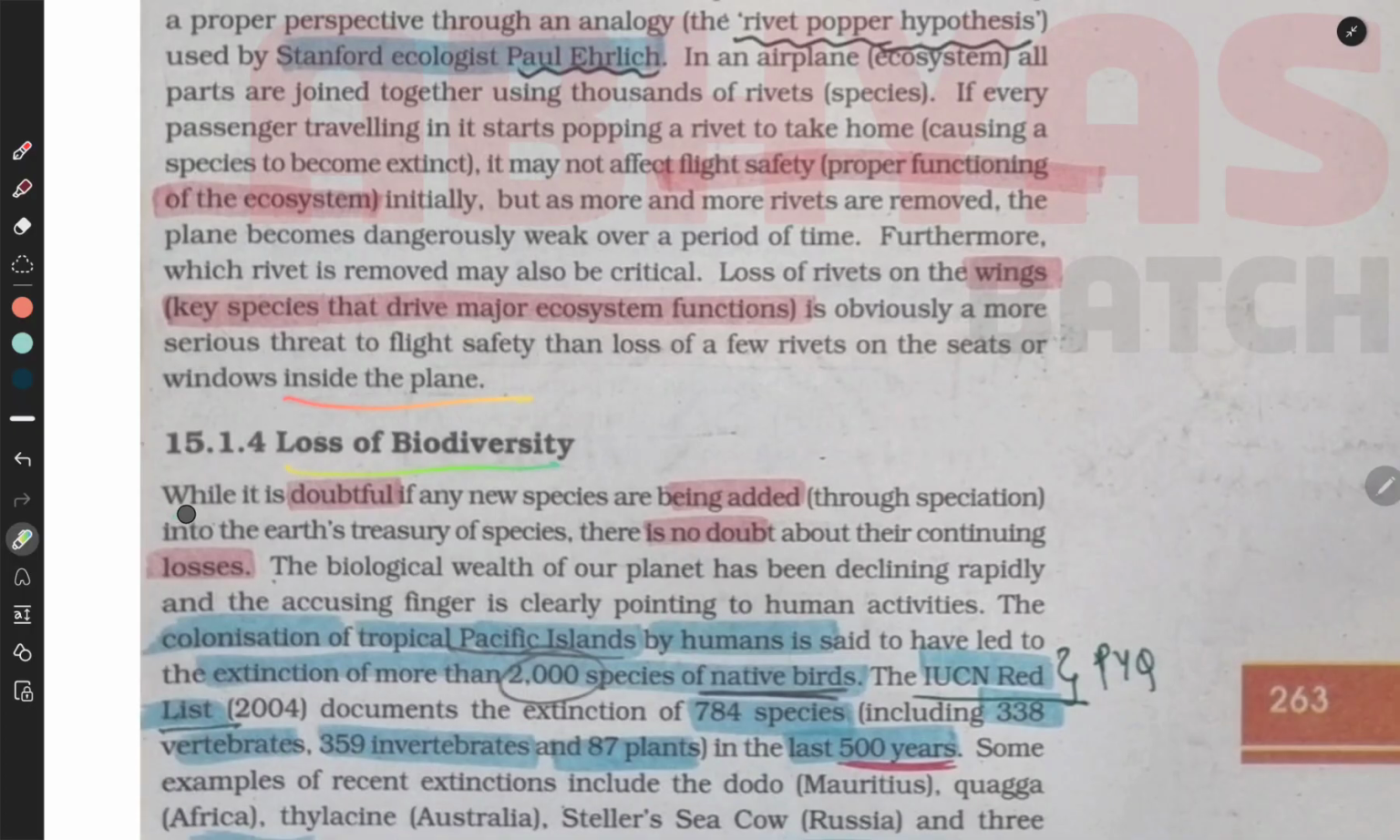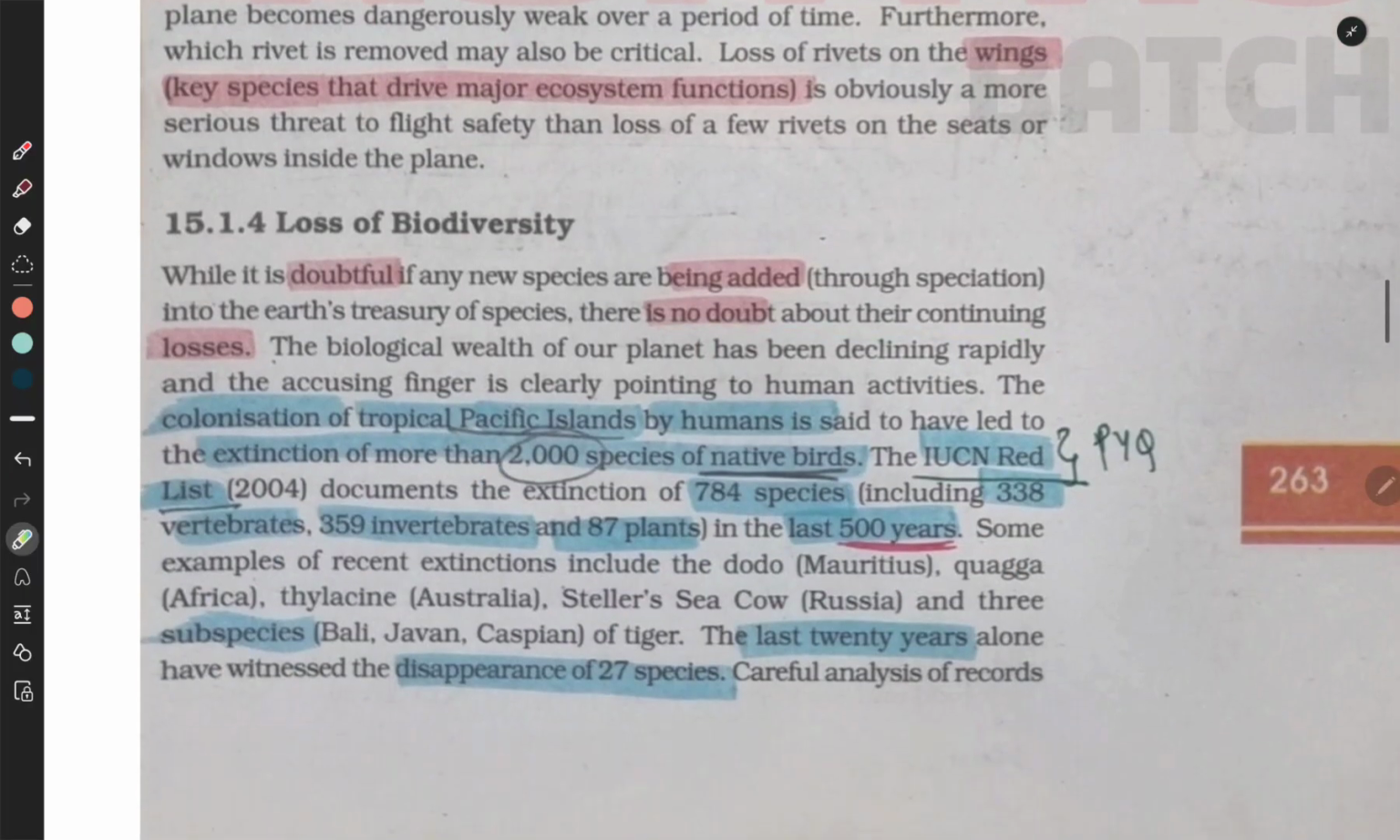Loss of biodiversity. While it is doubtful if any new species are being added through speciation into the Earth's treasury of species, there is no doubt about the continuing losses. The biological wealth of our planet has been declining rapidly, and the accusing finger is clearly pointing to human activities. The colonization of the tropical Pacific islands by humans is said to have led to the extinction of more than 2,000 species of native birds.